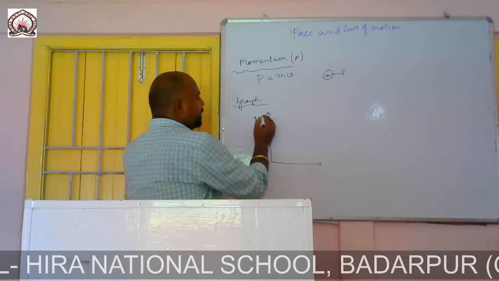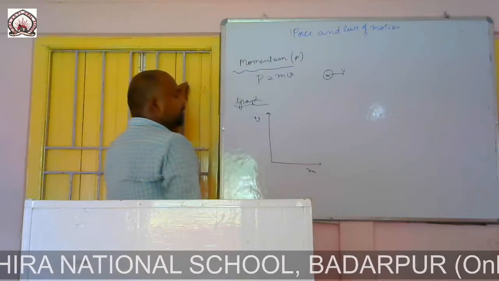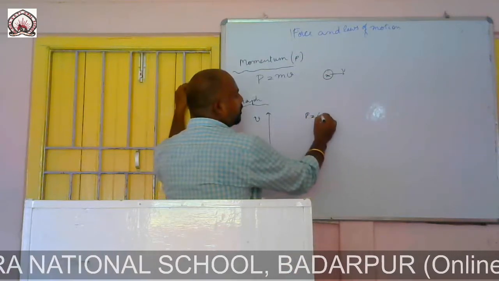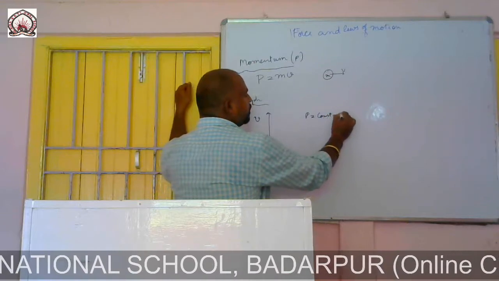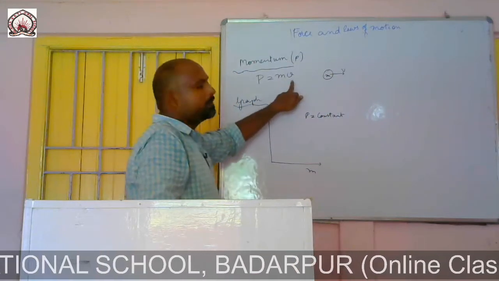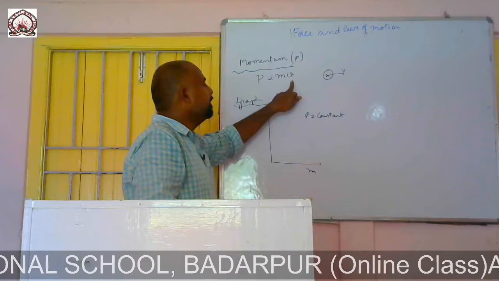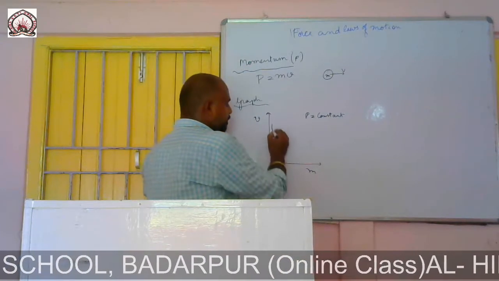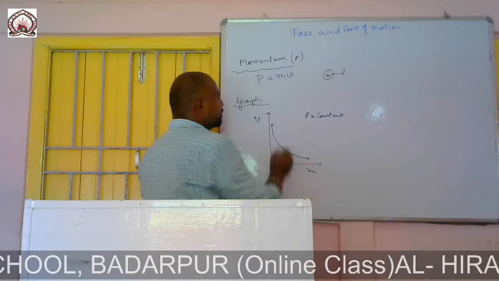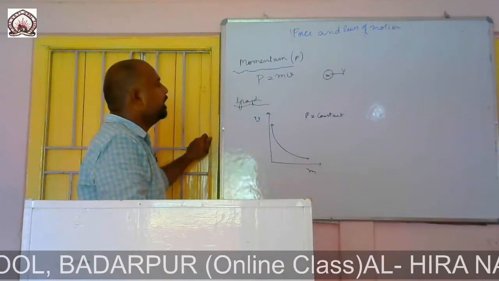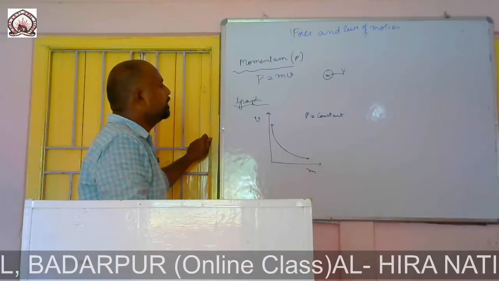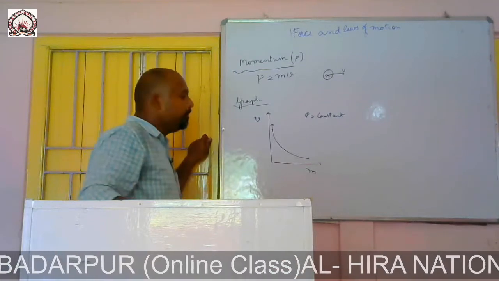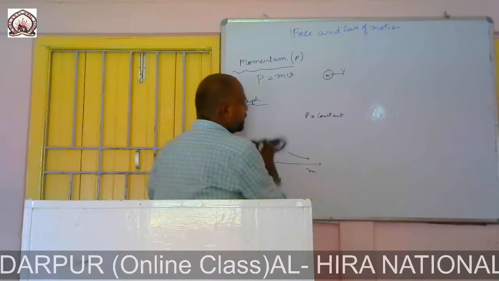If I take velocity and mass, with p equal to constant, then mass is inversely proportional to velocity.